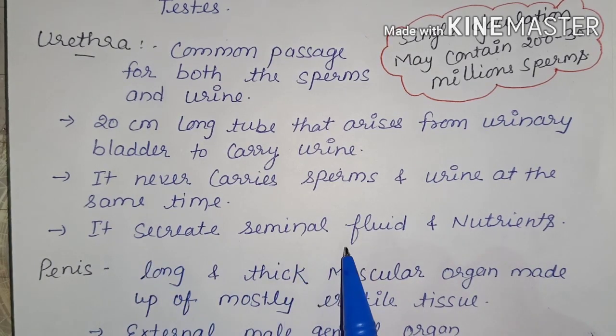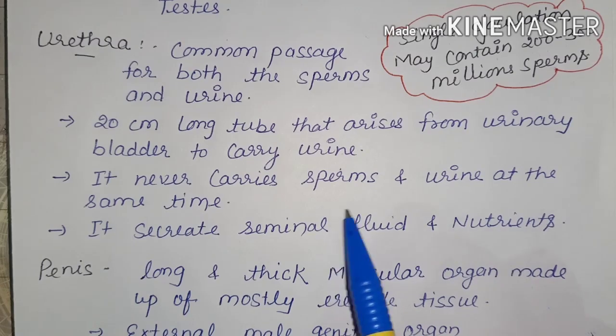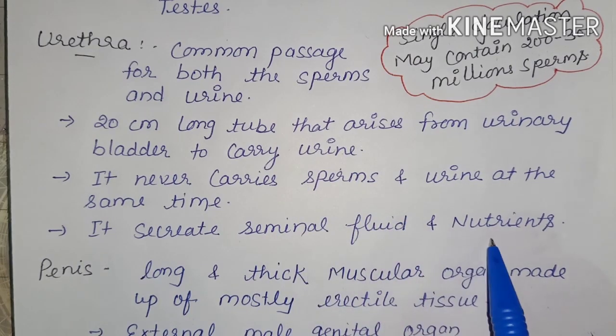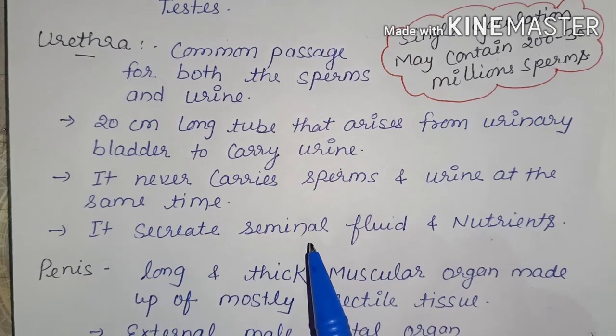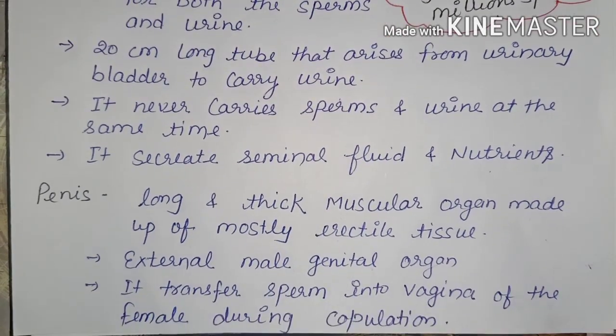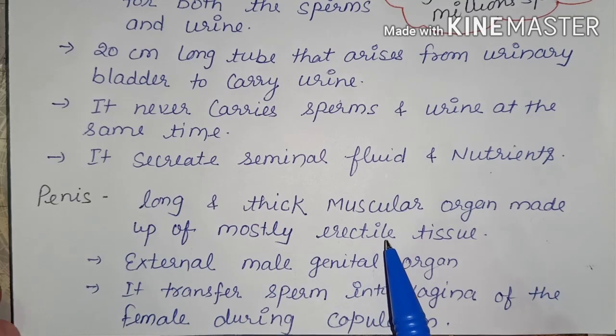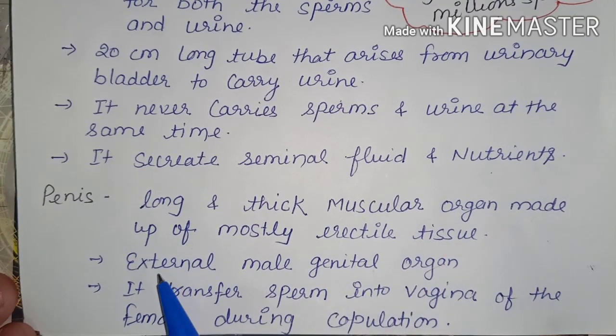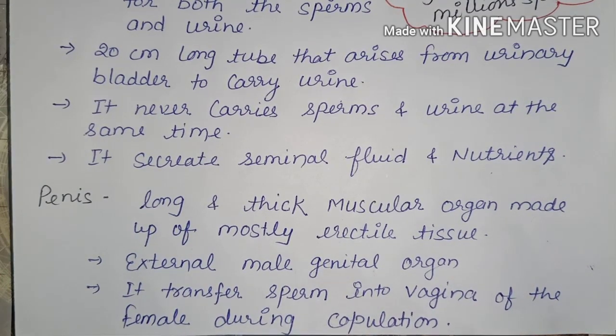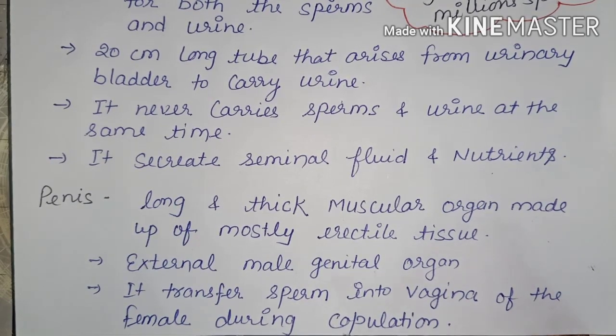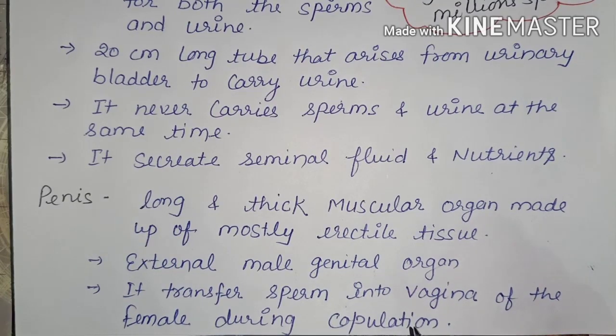Next point, it secretes seminal fluids and nutrients. It means it provides the sperms nutrition and helps to pass the sperm. Next and last part of the human male reproductive system is the penis. It is a long and thick muscular organ made mostly of erectile tissues. It is an external male genital organ. It transfers sperm into the vagina of the female body during copulation. Means in the mating process, it helps to pass the sperm into the vagina of the female body.